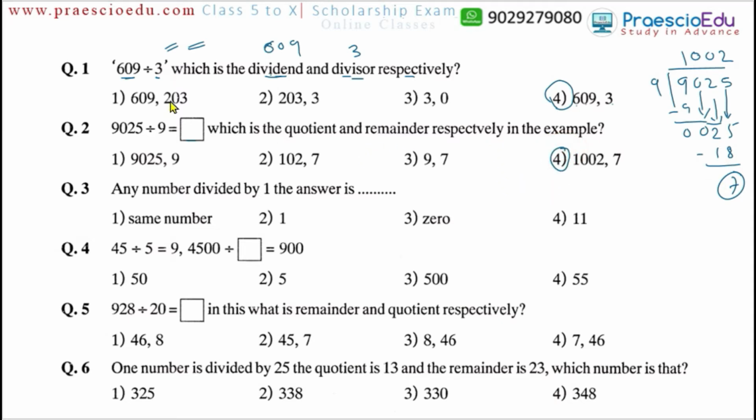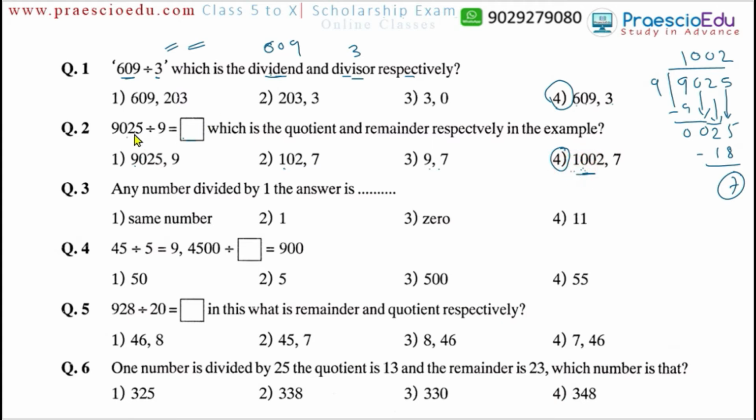Or another way we can say, here 9000 divided by 9, of course the quotient should be in terms of thousands. Here 9000 given, the same number cannot be. Here 102 means 100 given, cannot be, and 9 and 7 cannot be, so we guess it should be near the thousands, so option 4 should be there.